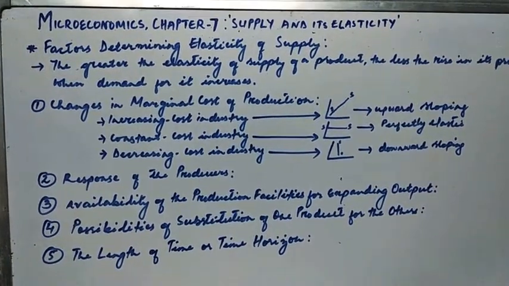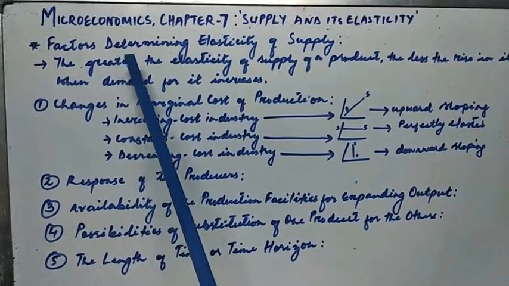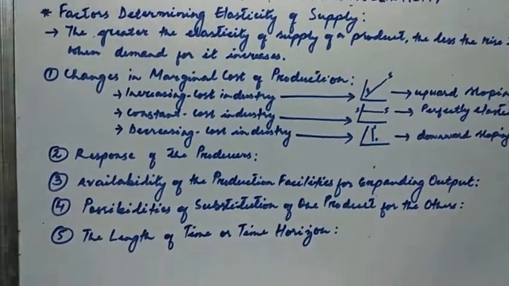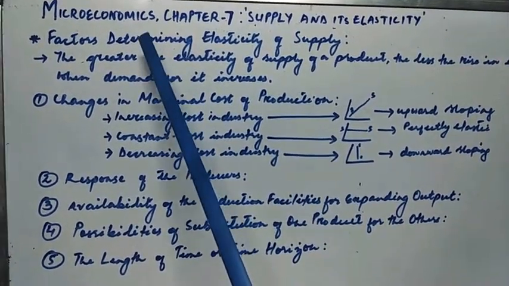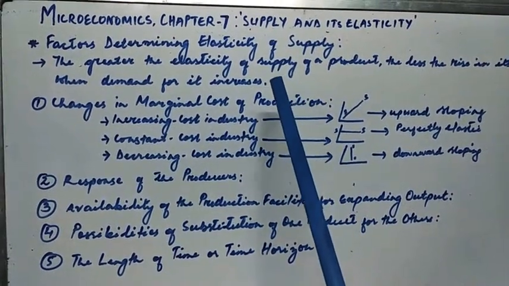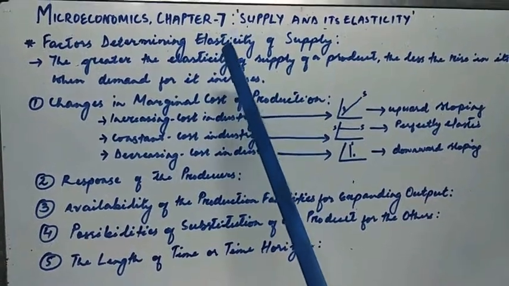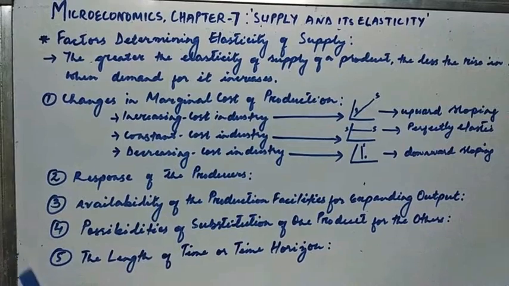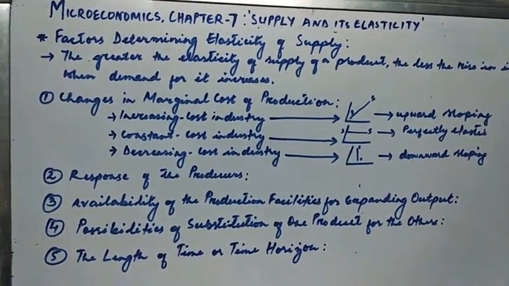Again, the next topic that we have is the factors determining elasticity of supply. So we have discussed in the previous class the factors that determine supply. It will be different when it comes to the factors that determine elasticity of supply. So basically there are 5 factors that determine the elasticity of supply.